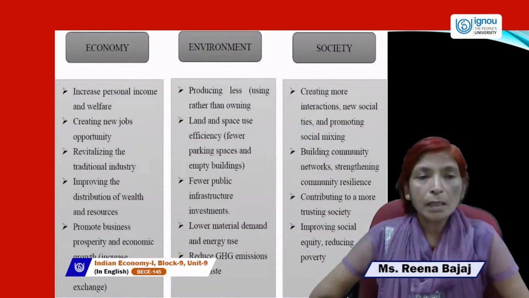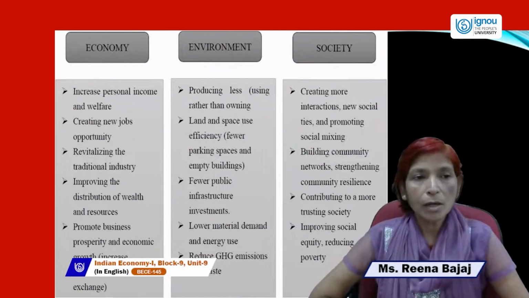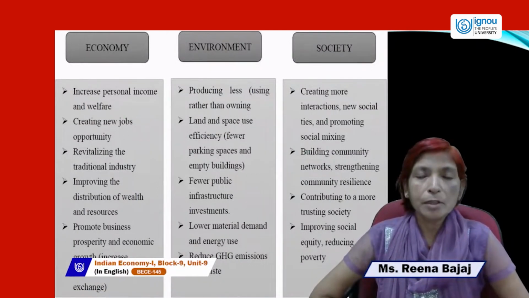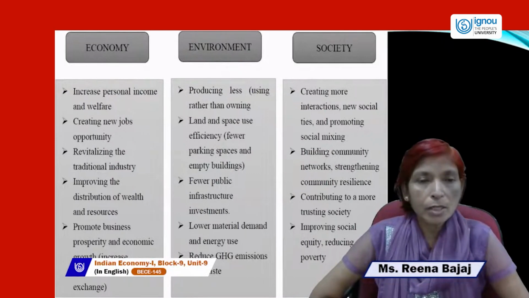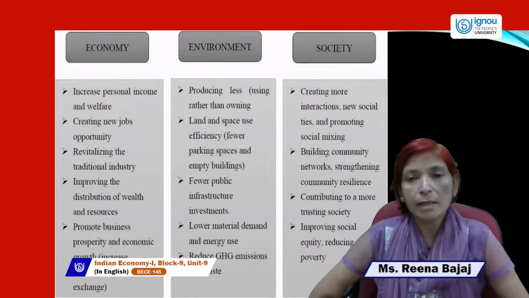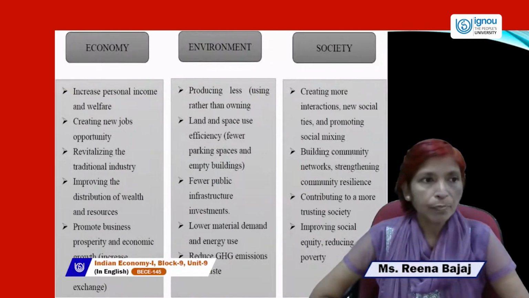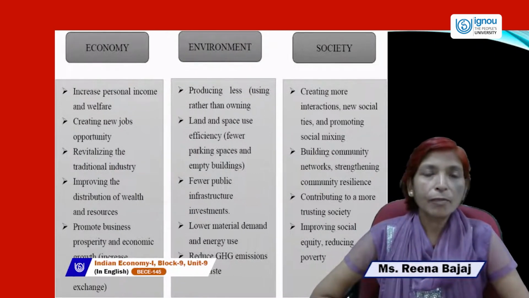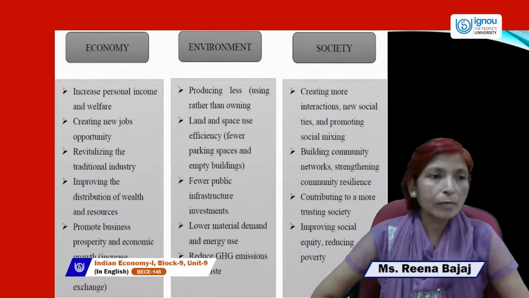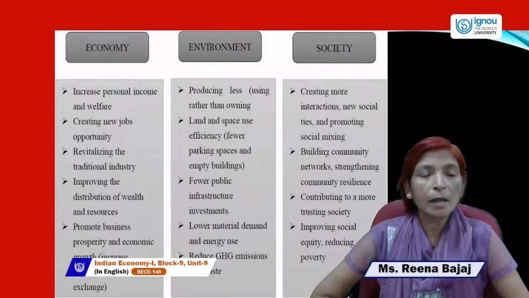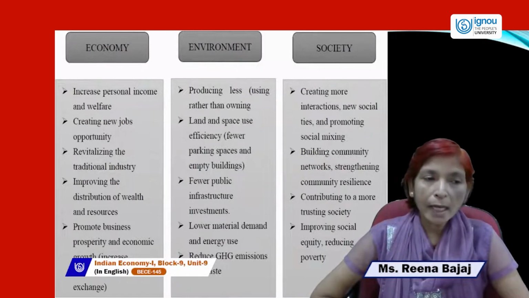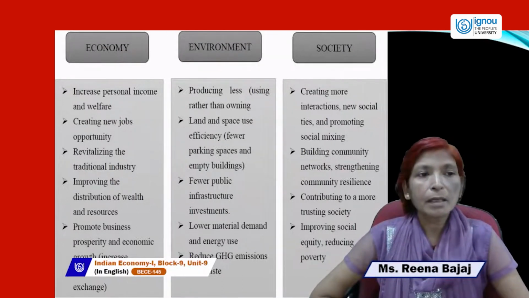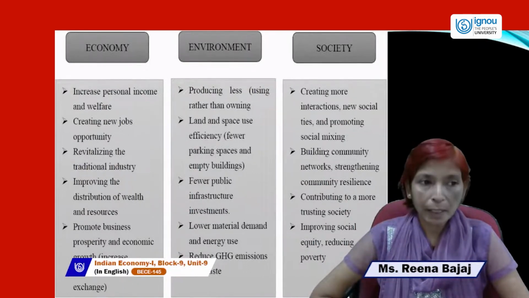In economic dimensions or social dimensions, there are three types of dimensions. One is economic dimension, second is environmental, and third is social or society. In the economic dimension, we include increase in personal income and welfare. If in any country personal income is increasing or welfare is increasing, it means the economy is developing.